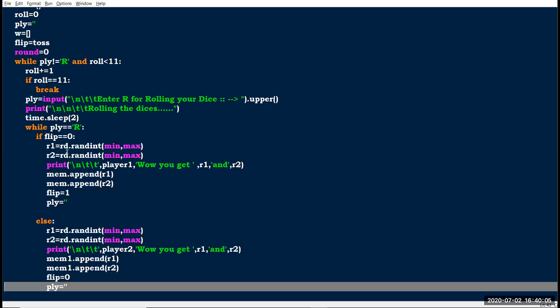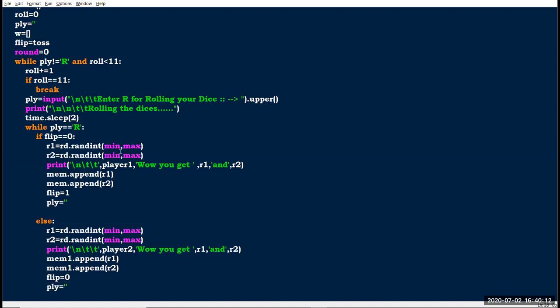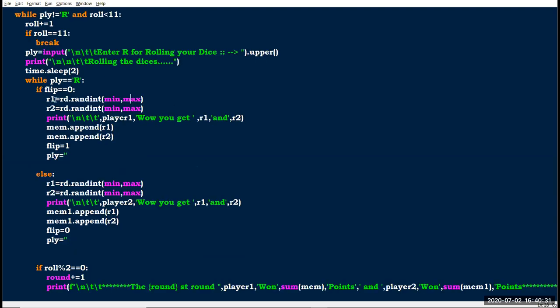Here I have declared two random functions because we have two dice, right? So here I have to print two dice values. For each dice value, I have minimum and maximum variables, minimum 1 and maximum 6, right? So in each loop it prints different values from 1 to 6. Here I store one value into R1 and the other into R2, and after that I have printed the player, wow, you get R1 and R2.